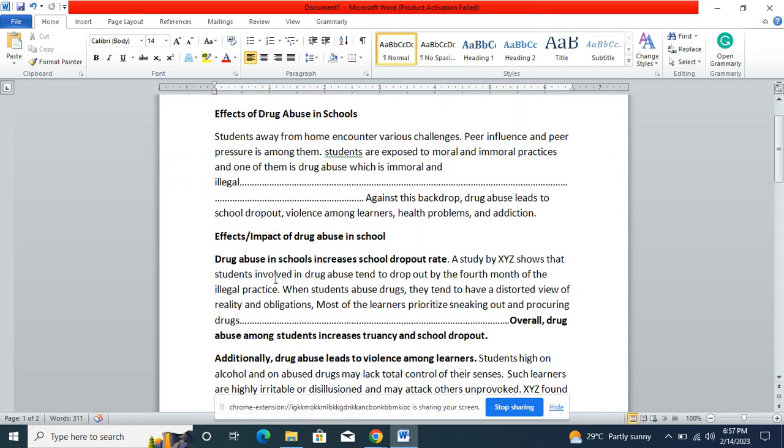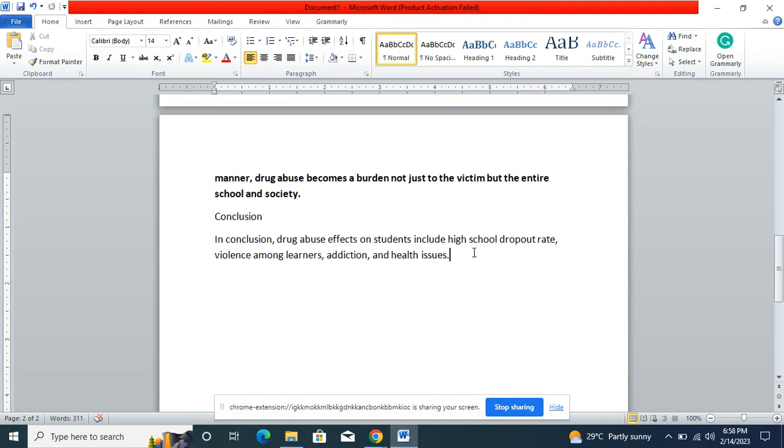Then you come and summarize the key points of the body paragraphs. Drug abuse in school increases school dropout rate. So you come here and you expound.